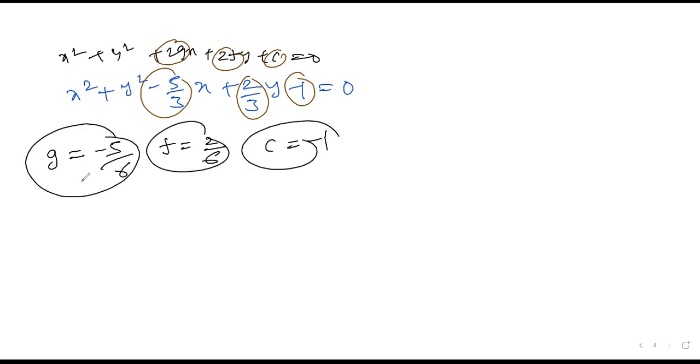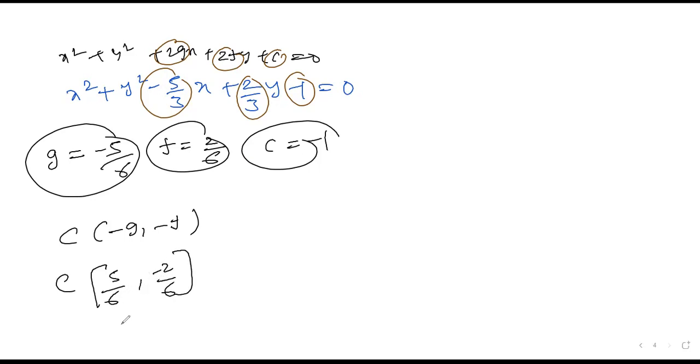Once you know all values, you can write the center as minus g comma minus f. So it is minus of minus, which is plus. So it is minus 2 by 6. You can write it as 1 by 3 also, nothing wrong in that.